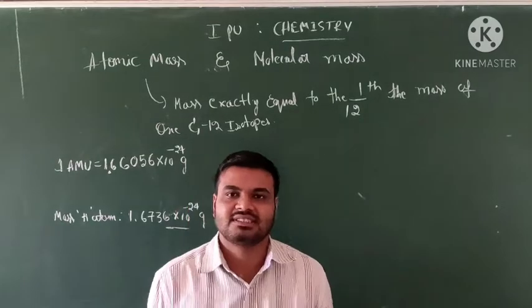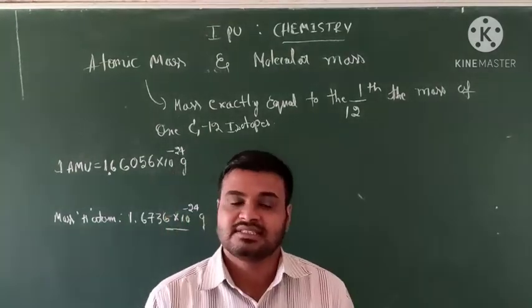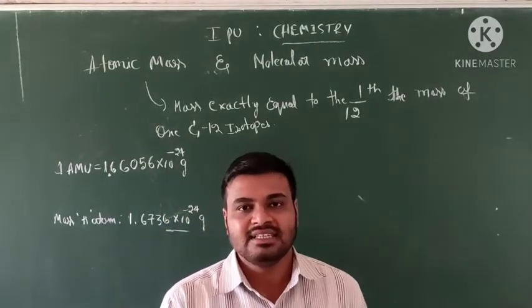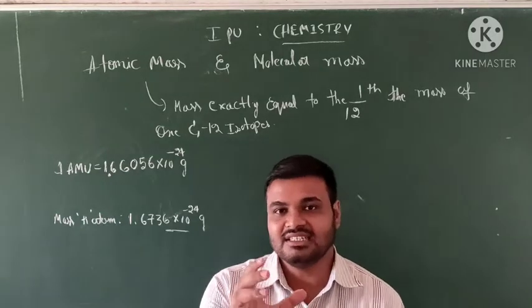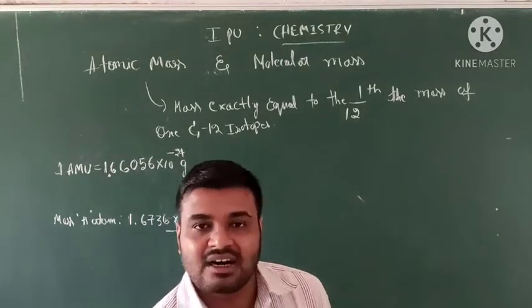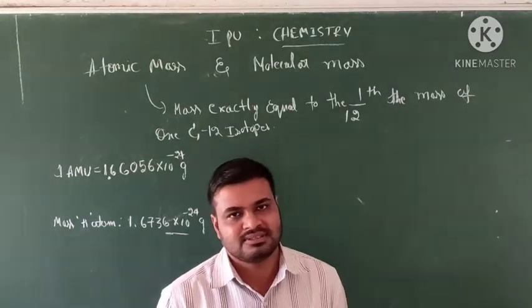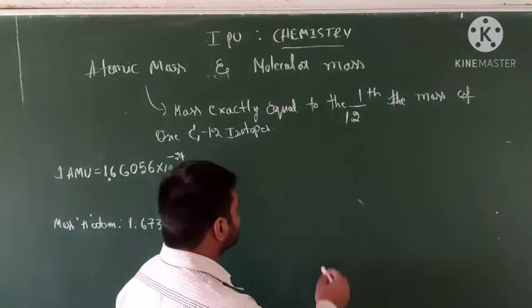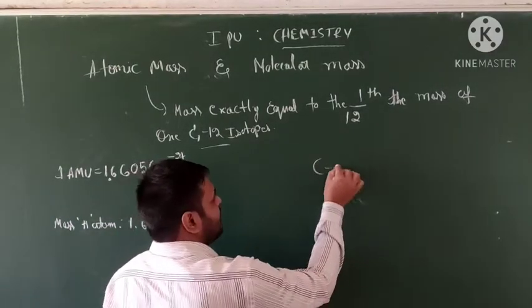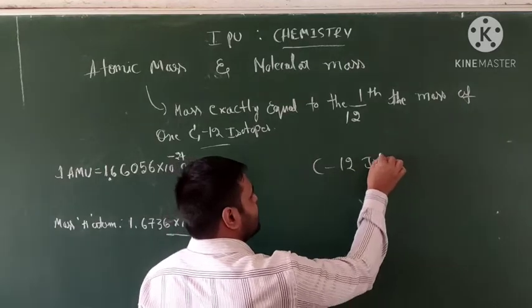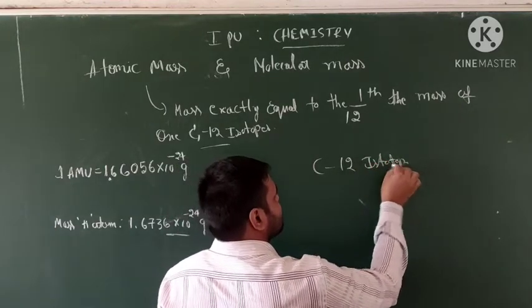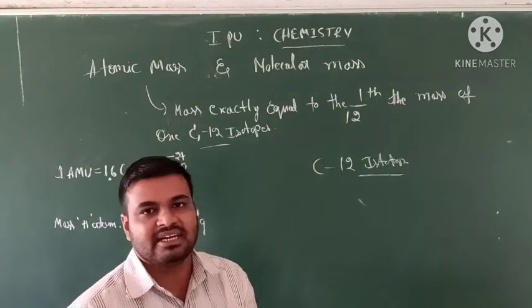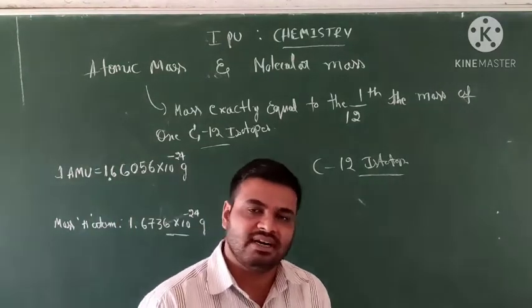It was a very difficult task. The scientists identified it based on a standard unit, the carbon 12 isotope, which is one of the standard units used to identify atomic mass.